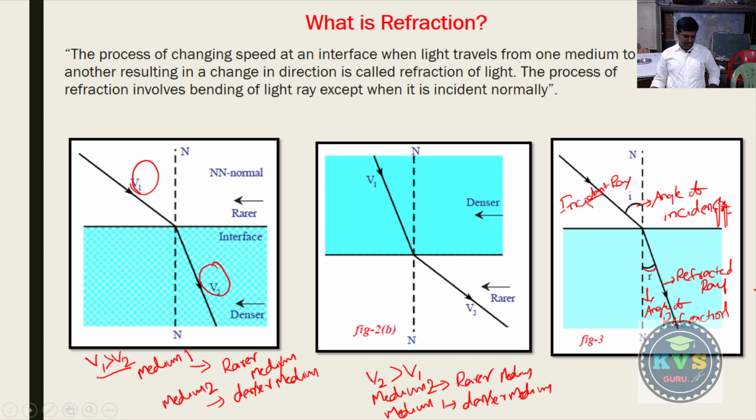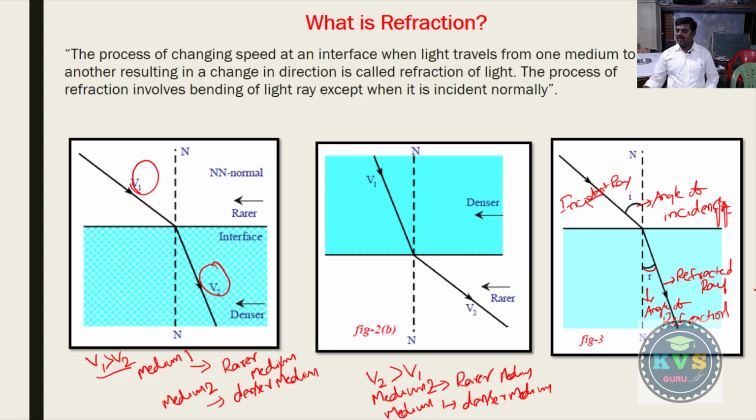Now to explain the process of refraction, we need to know about a constant called refractive index, which is the property of a transparent medium. The extent of the change in direction that takes place when a light ray propagates from one medium to another medium is expressed in the form of refractive index.